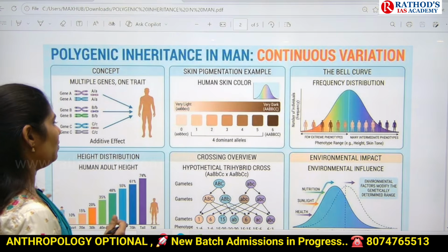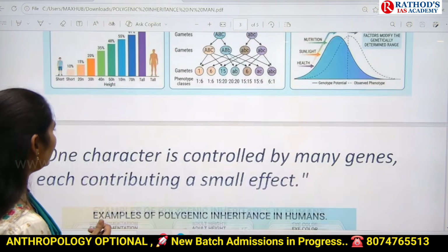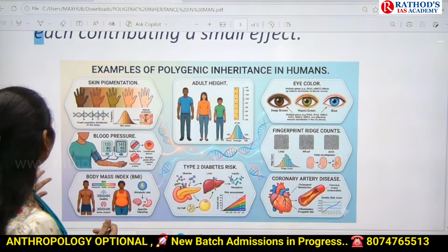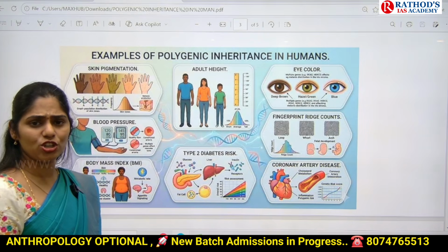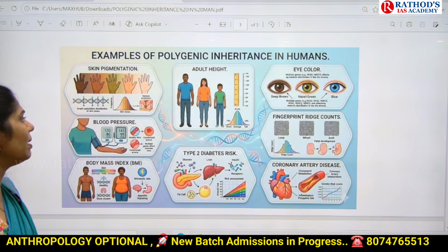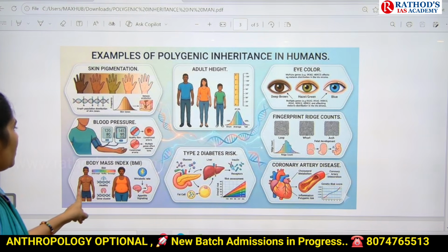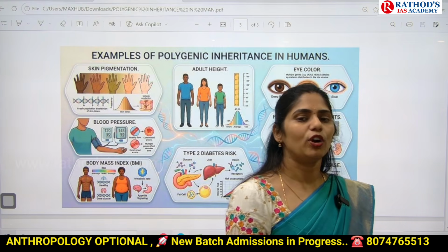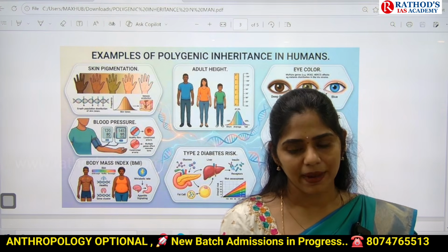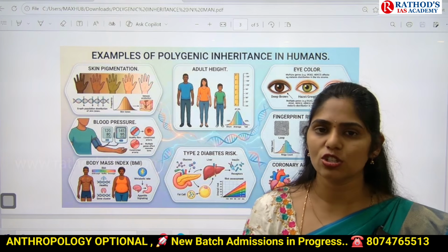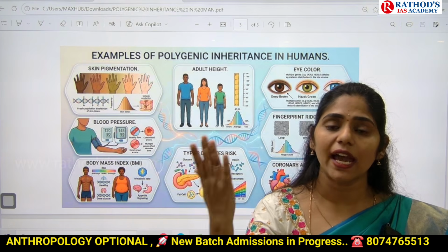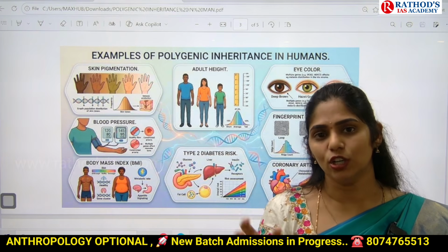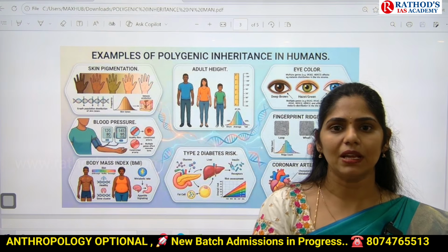Okay, and next, another example is blood pressure, which is also guided by multiple genes. And next one is body mass index. Sometimes parents' body mass index is high, but the next generation does not have that high BMI. They will be normal and sometimes even under.